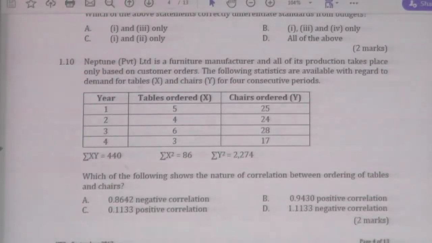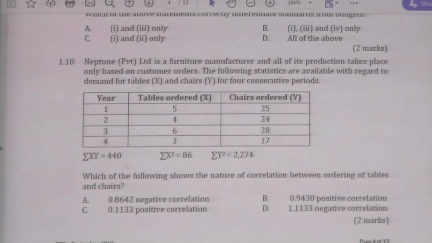There is another nice question about the correlation coefficient. Let's see. Neptune Private Limited is a furniture manufacturer and all of its production takes place only based on consumer orders. The following statistics are available with regard to demand for tables X and demand for chairs Y for consecutive periods.